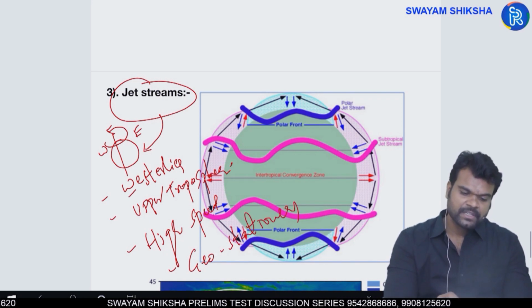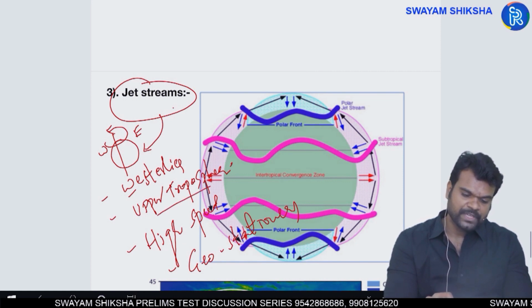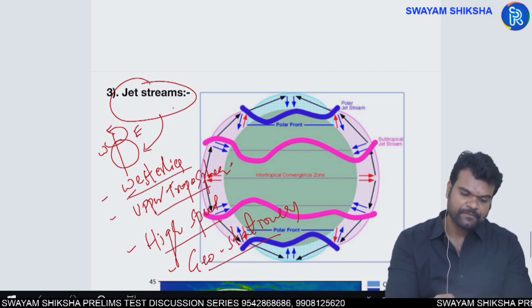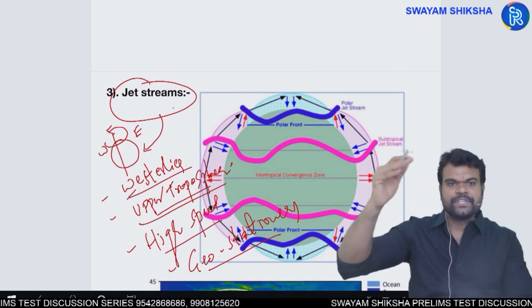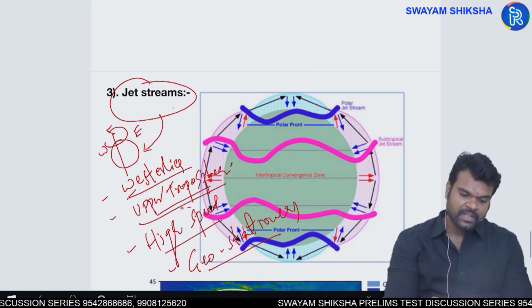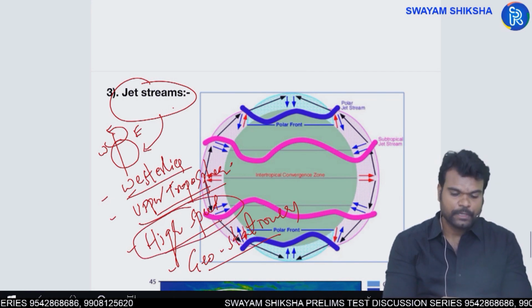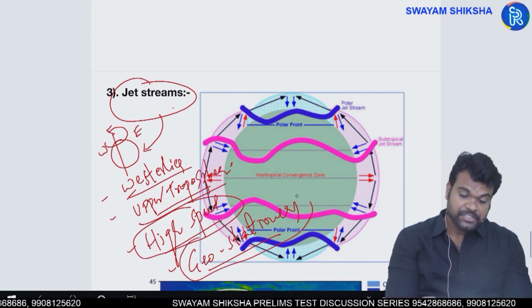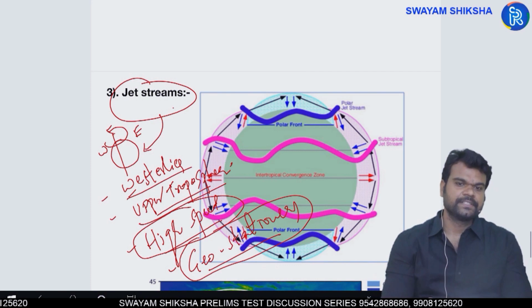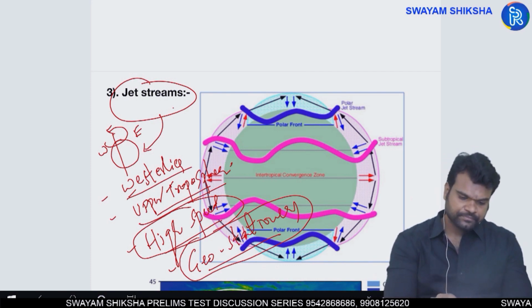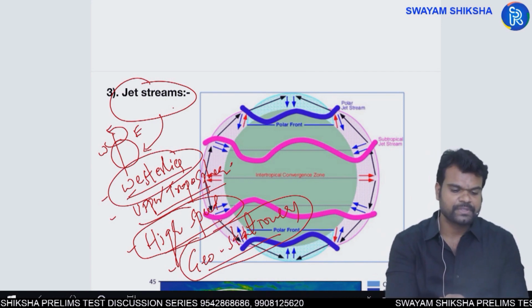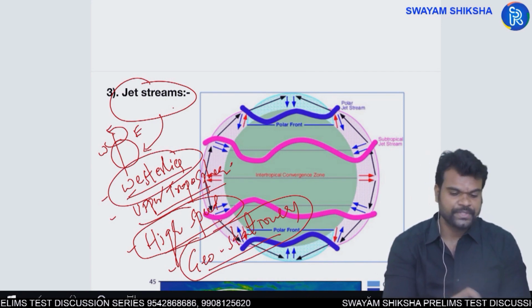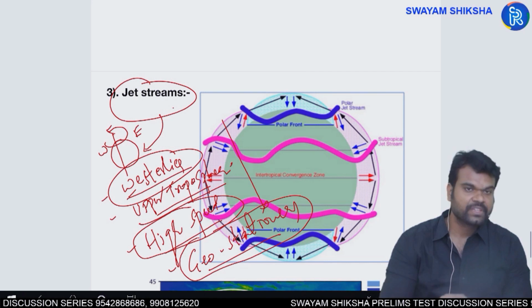I repeat, jet streams are upper tropospheric high speed geostationary westerlies. They are upper tropospheric. Why? Because they blow from west to east in the upper part of the troposphere, and they blow with a high velocity or speed, and they are geostationary. Throughout the year you can find them surrounding the earth, and that too they are westerlies. Why? Because they are moving from west to east because of the rotation of the earth from west to east. This is the description of jet streams.